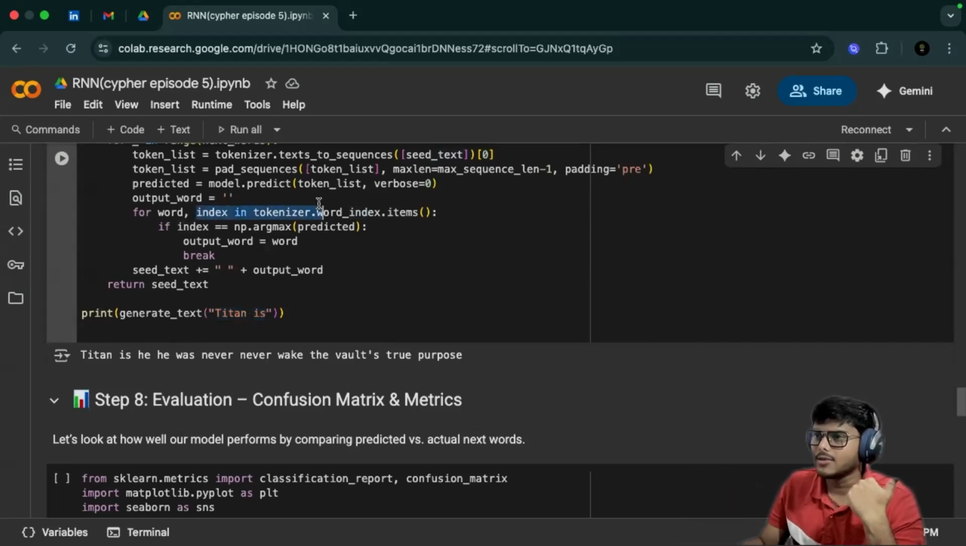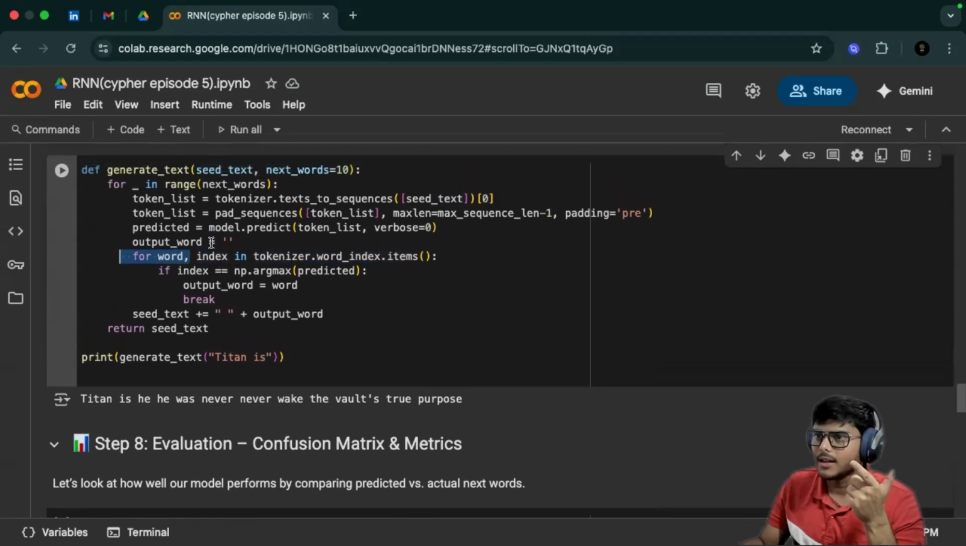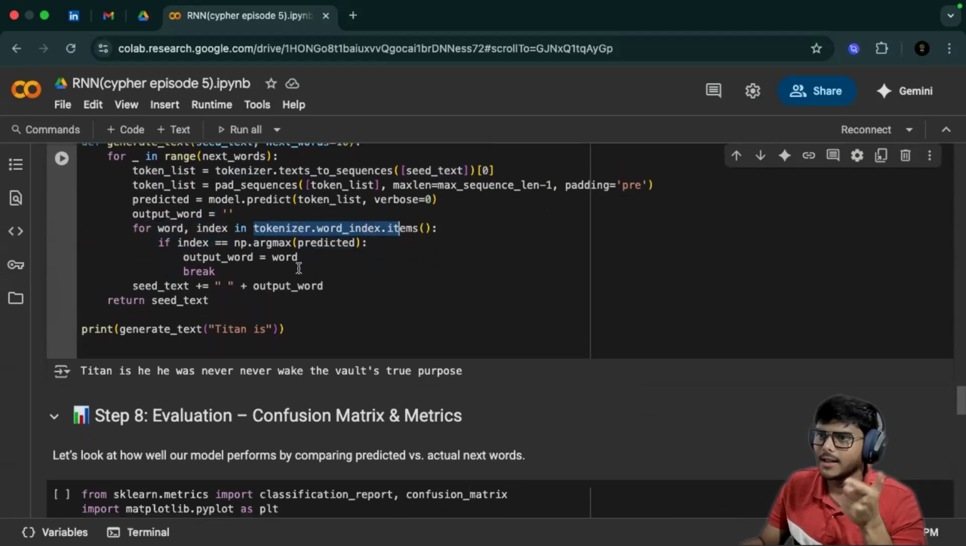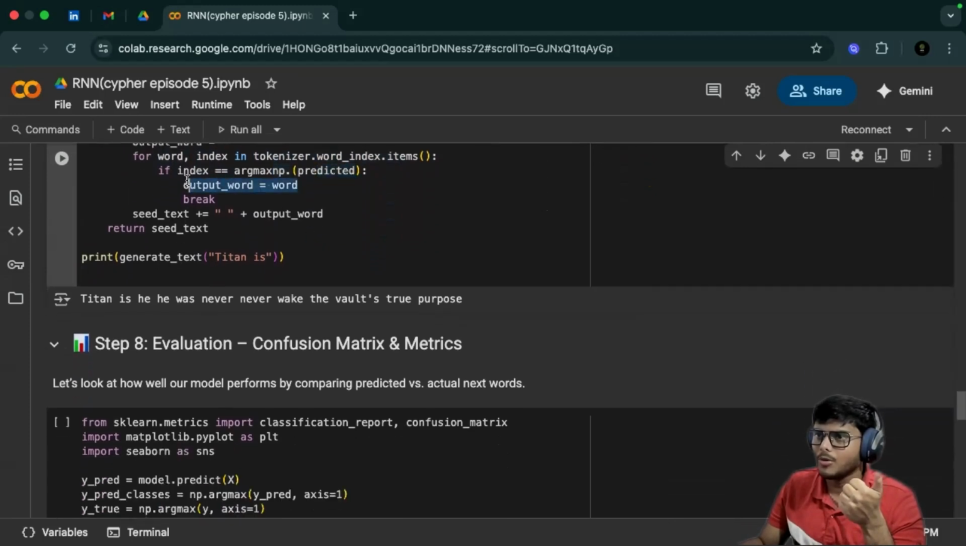Now, for word, index in tokenizer dot word index dot items, we are again creating a for loop over here, and we are getting the index value in the word index items. Then we're using the NumPy library for argmax, and we're applying it to the predicted. So next we're getting the output word, and then here we have the seed text, which is plus equal to the seed text plus the output word.